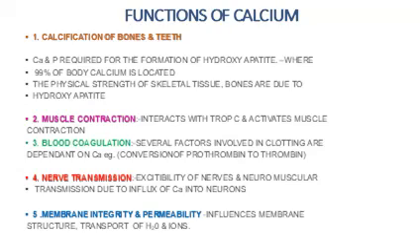Fourth point, it is involved in nerve transmission. That is, the excitability of the nerves and the neuromuscular transmission is due to the influx of calcium into the neurons. Fifth point, it is involved in membrane integrity and permeability. That is, it is able to control the structure and transport of the membrane, and also the type of ions or water which is moving in and out of the cell through the membranes.